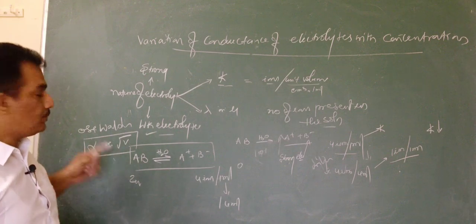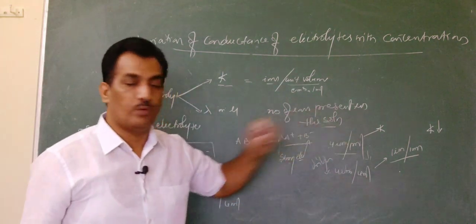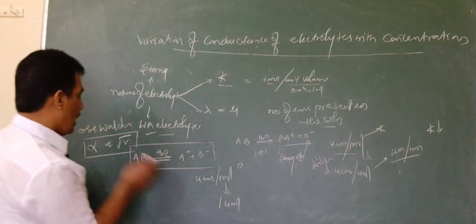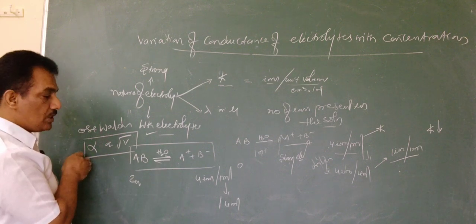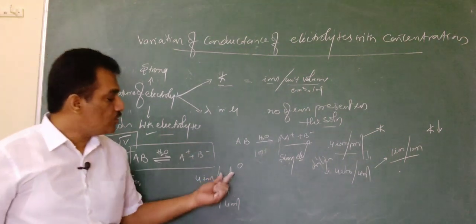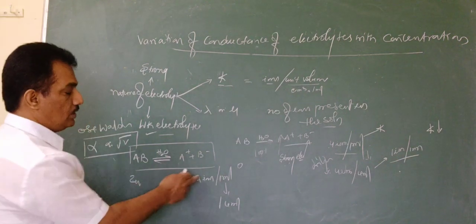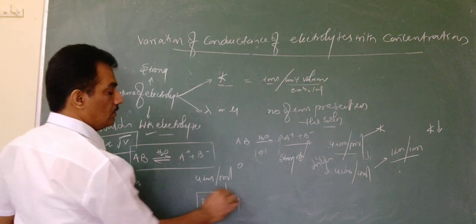Degree of dissociation is proportional to the square root of dilution. This is the reason why I am considering 4 times the volume. Clear? Now when volume is increasing, automatically the degree of dissociation increases, and when the degree of dissociation increases, the number of ions will increase. So here we are making the volume increase by 4 times. The square root of 4 is nothing but 2, so the ion number will increase to 8.